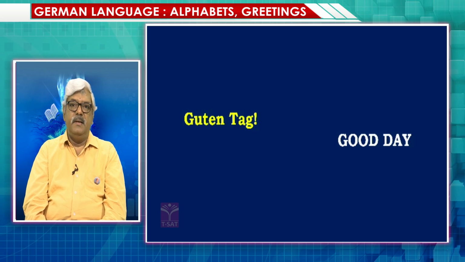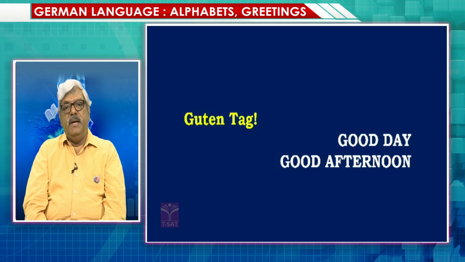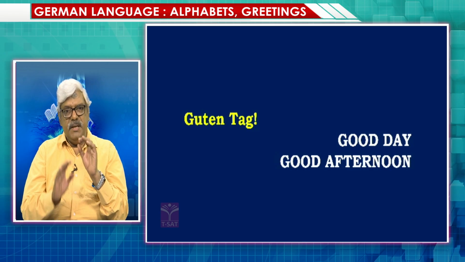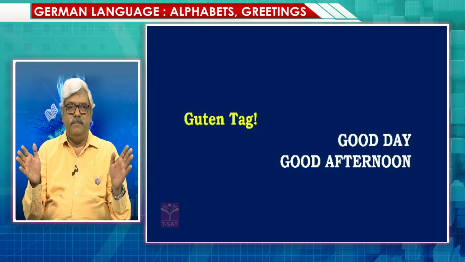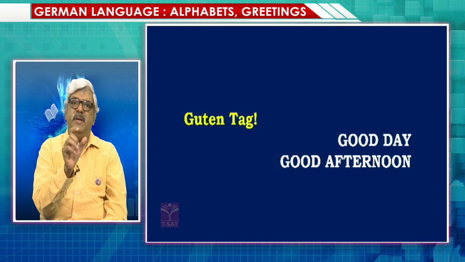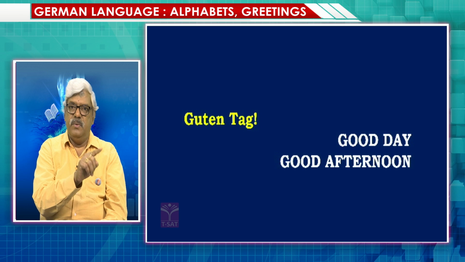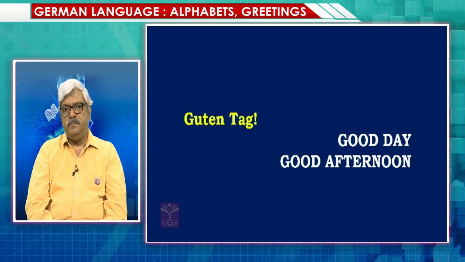Now, good day is one meaning. The other meaning is good afternoon. Basically, in German, we don't have this wish good afternoon, so the nearest we take is this expression Guten Tag. It works for both good day and good afternoon.